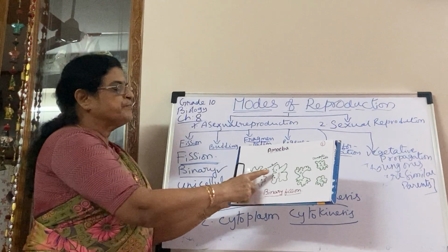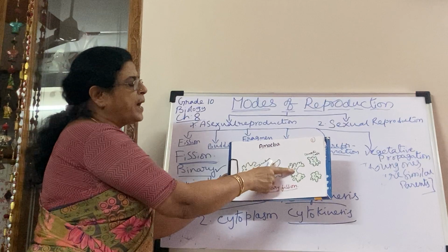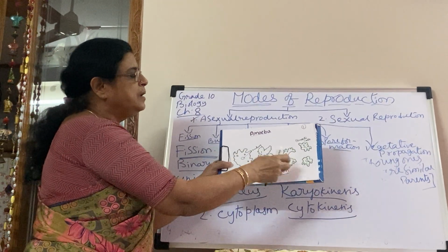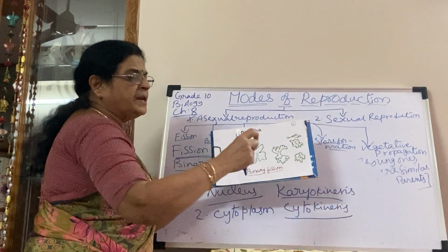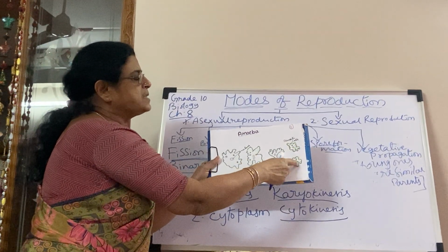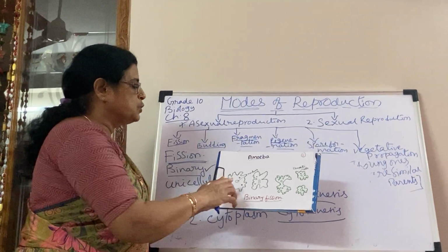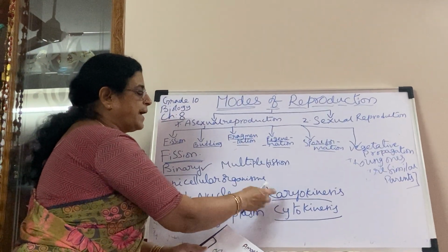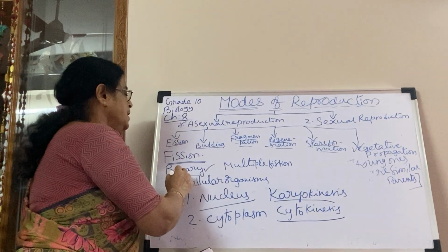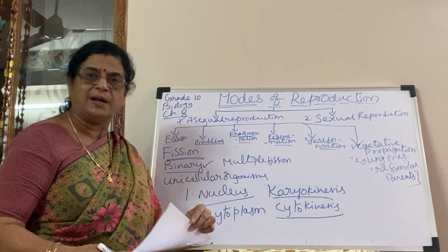In this division, first the nucleus is elongated and divides into two parts. Then the cytoplasm and the cellular apparatus divide. Finally, the plasma membrane constricts like this, pinches off and separates into two daughter cells. So the first division is nucleus division called karyokinesis. Second is cytoplasm division called cytokinesis. Binary fission examples: amoeba, paramecium, euglena, leishmania.